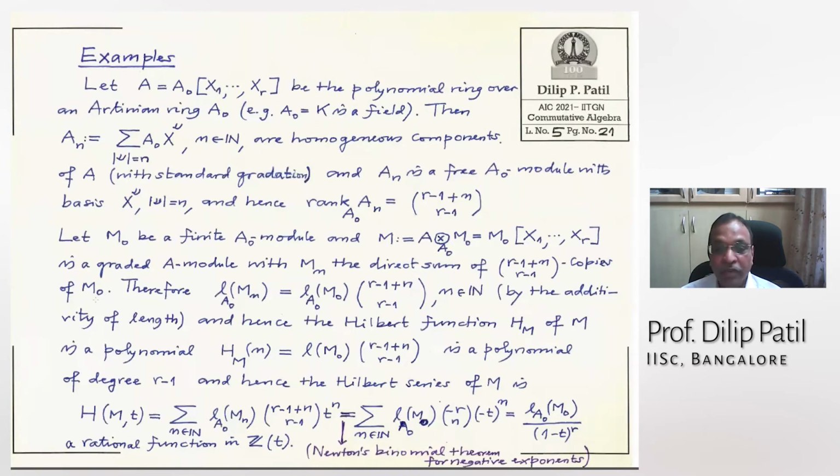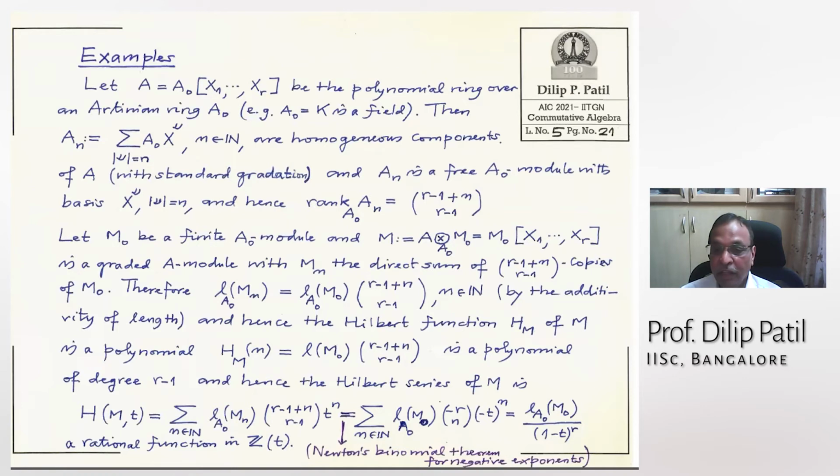So many copies of M0, because when you take A_n, A_n tensor M0, this is A0 to the power of this rank, a free module of this rank, and therefore the tensor product comes with a direct sum, and so on. So therefore this M_n is a direct sum of so many copies of M0. Therefore the length of M_n, length is additive, we have seen. So it is the length of M0 over A0, times this number. This is by additivity of the length.